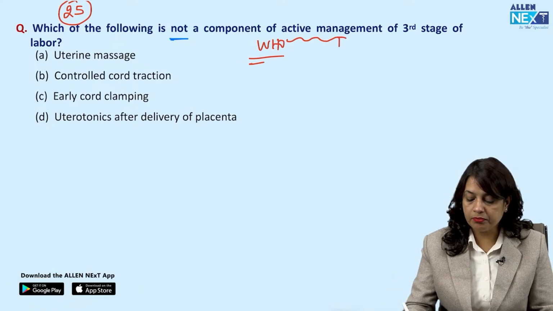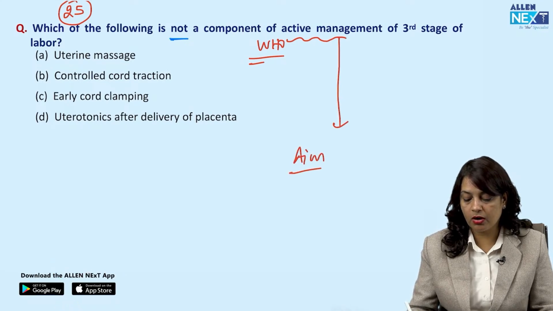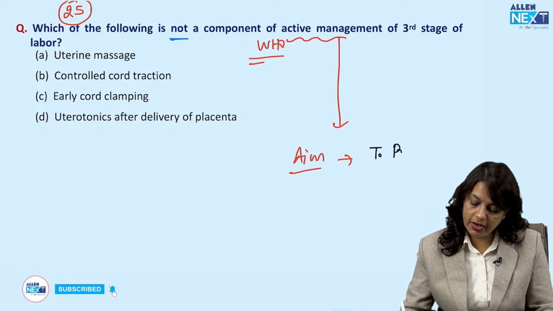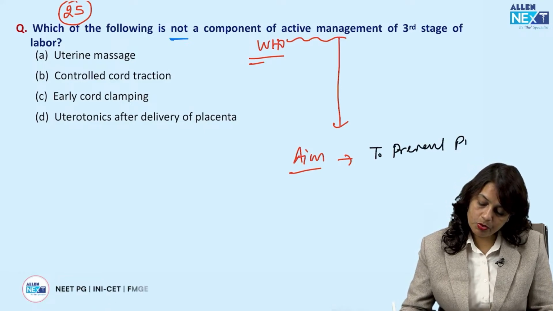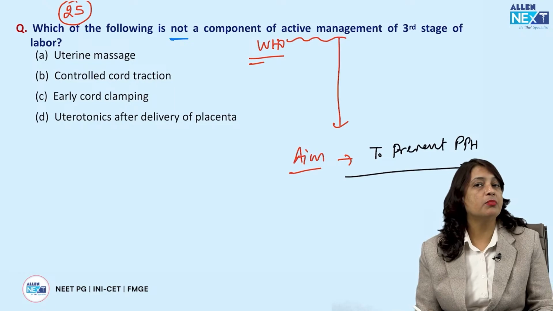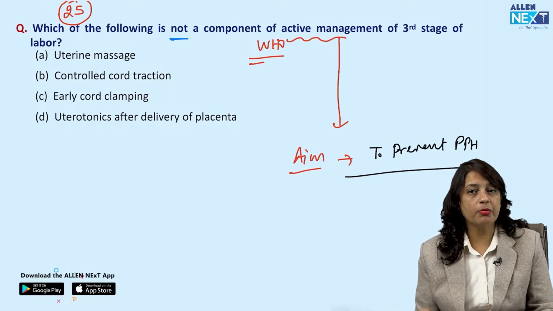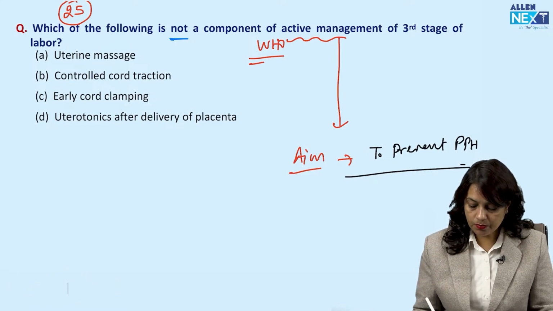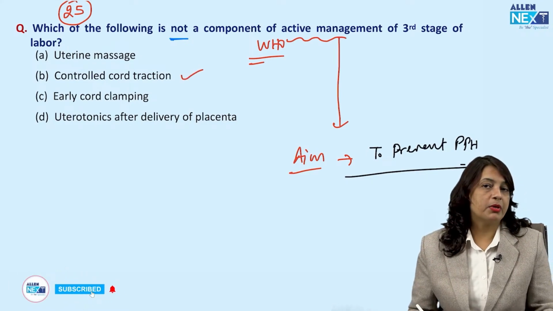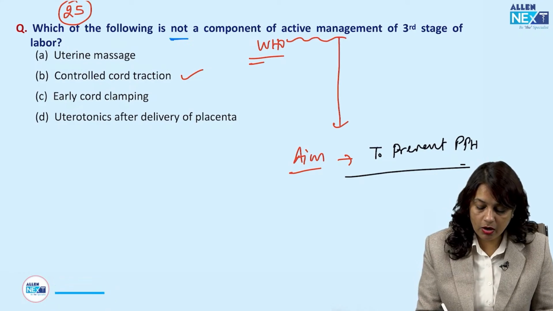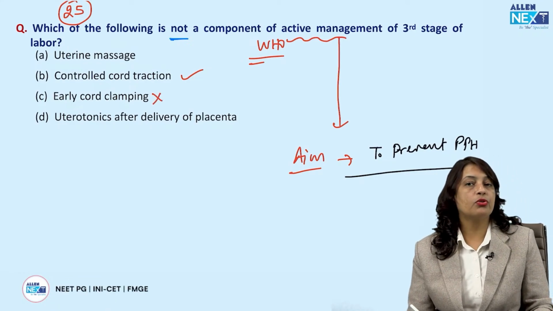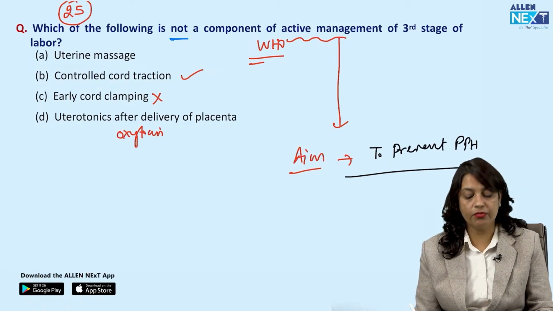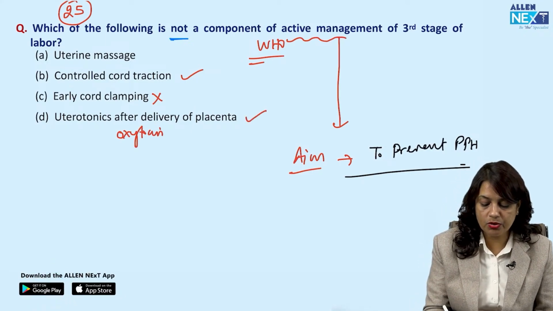The main aim of active management of third stage of labor is to prevent postpartum hemorrhage, which is the most common preventable cause of maternal mortality in India. Okay, so controlled cord traction method is correct. Early cord clamping is not done. Uterotonics, that is in the form of oxytocin, is given after the delivery of the placenta, and uterine massage is also not included.